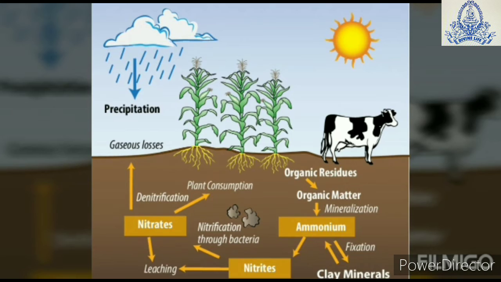For example, Pseudomonas. Yes, the Pseudomonas, what it does that when the nitrites are released, when the plants and animals die, they convert these nitrites into the nitrogen gas. Obviously, when the nitrogen gas is converted, it will released back into the atmosphere. So here we are completing our last topic, that is nitrogen cycle.